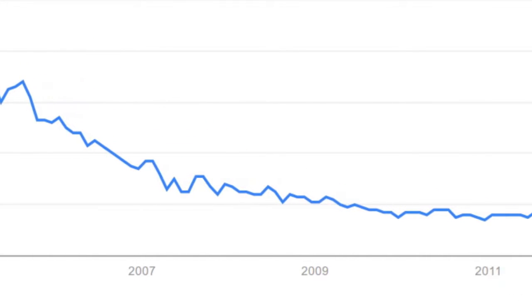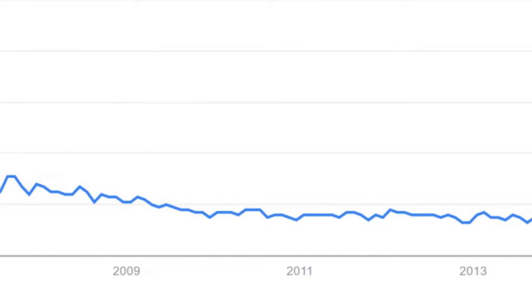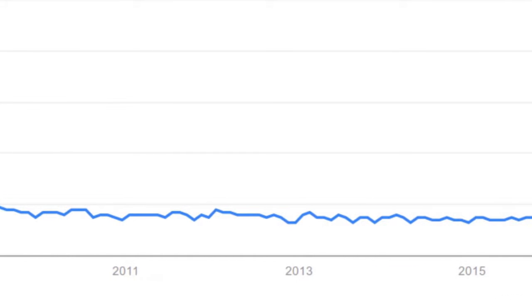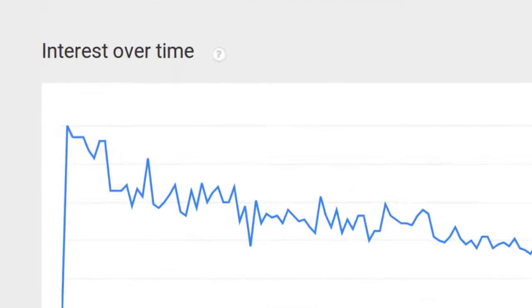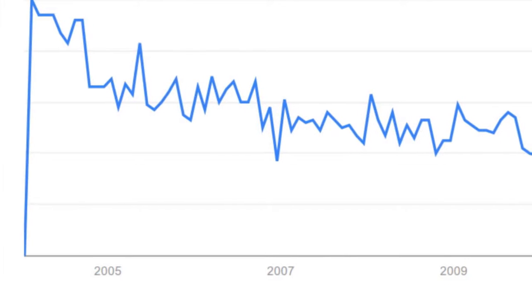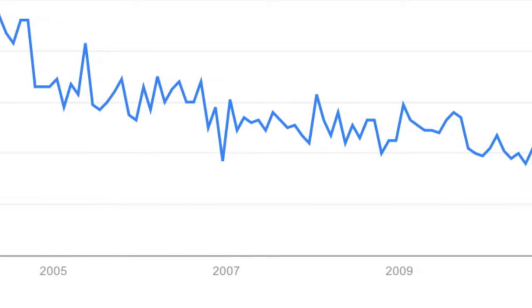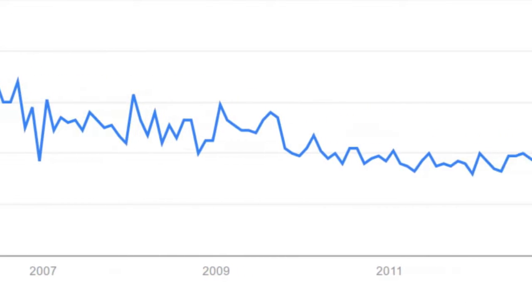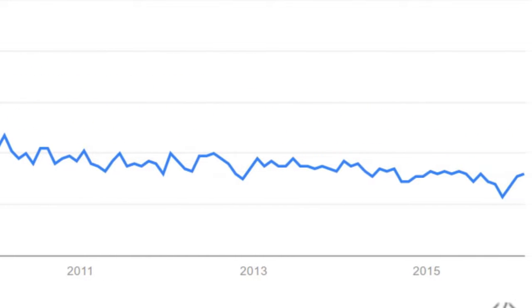Once again, the search trend is very slowly shrinking. It's almost stable, but it's in a slight decline. Let's try learn web design. Again, the trend dropped sharply from 2005 to 2007, and since then it's been slowly shrinking.